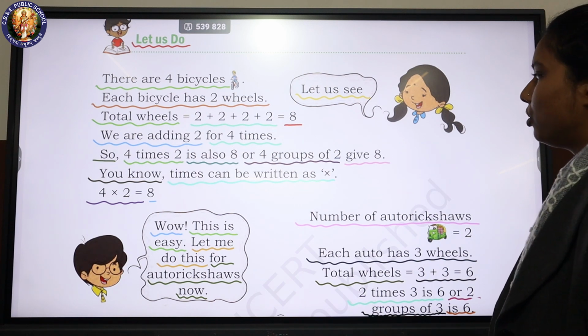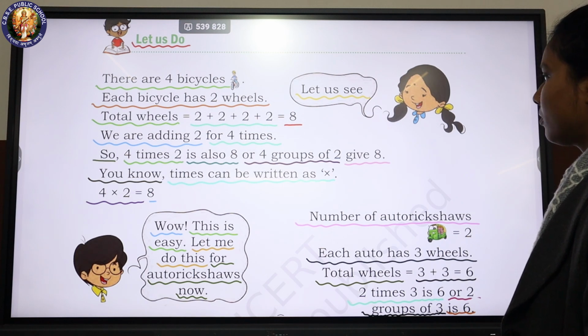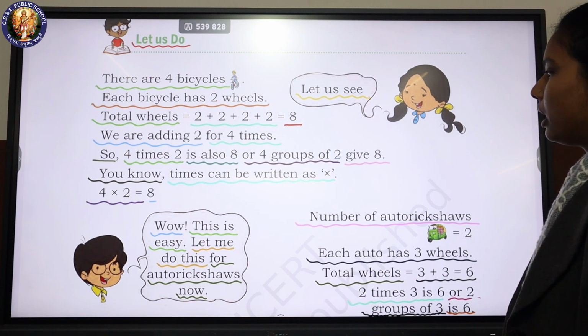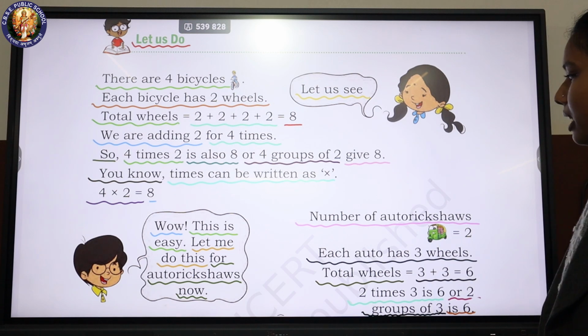You know, times can be written as x. 4 into 2 is equal to 8. Wow, this is easy. Let me do this.